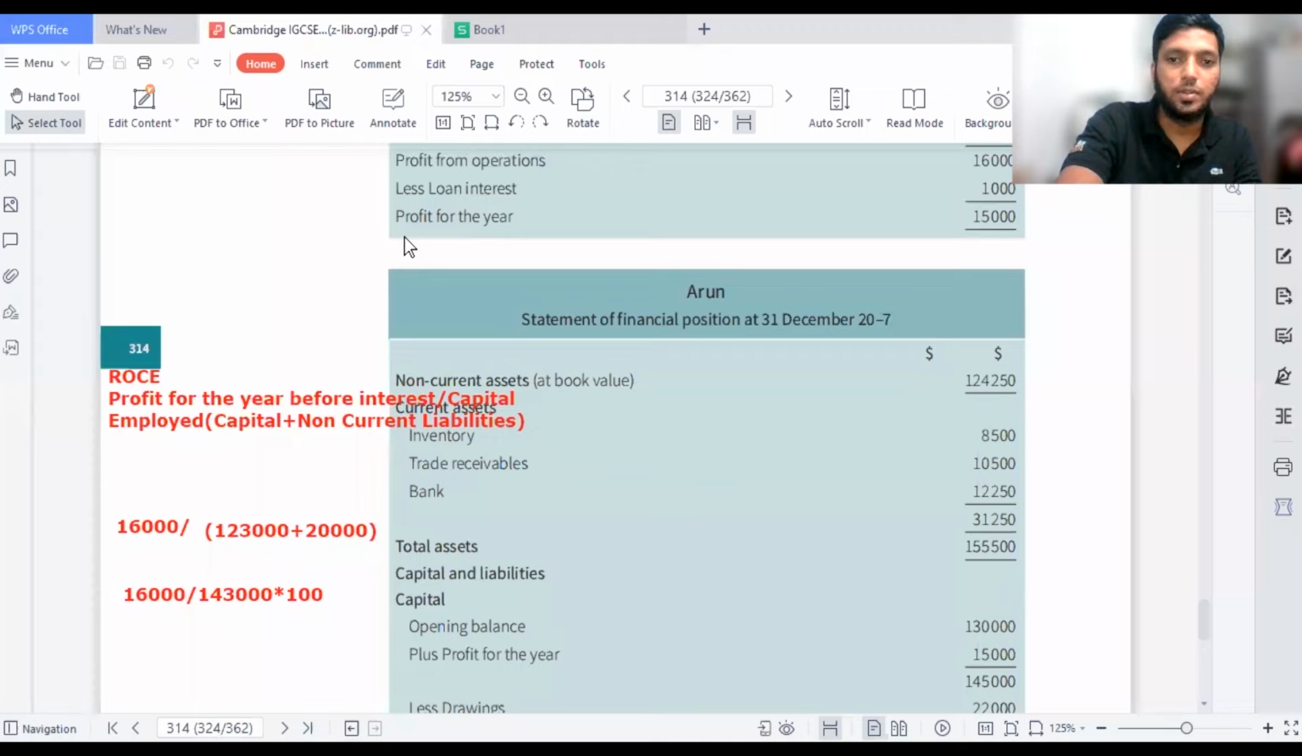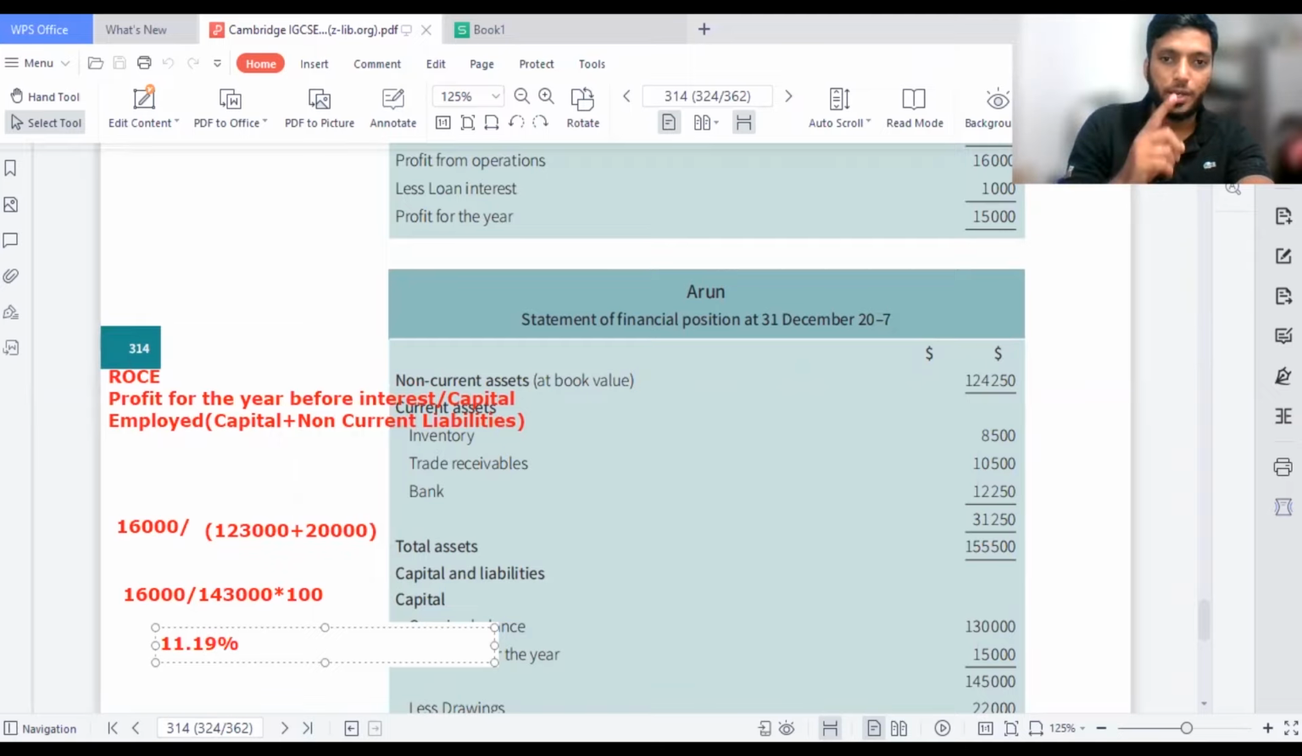The answer is 11.19%. So always remember to round it off to two decimal places. In exams, they might say round off to one decimal place or two decimal places. So you should be very careful when you are rounding it off to the nearest number. Don't just take it as 11%.